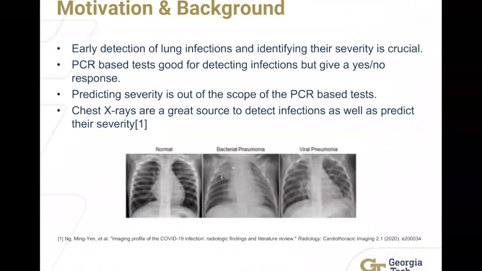In the wake of the COVID-19 pandemic, correct identification of infections and predicting their severity has become very crucial. Commonly used PCR tests are good for identifying infections. However, predicting their severity is out of the scope of these tests. On the other hand, chest X-rays have proven to be a great source to accomplish both these tasks.